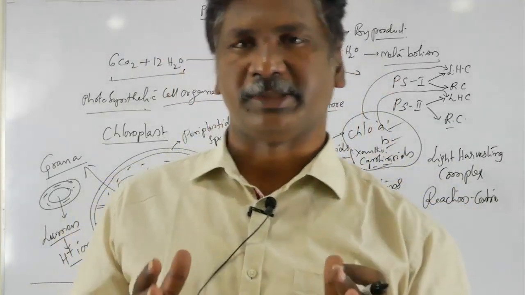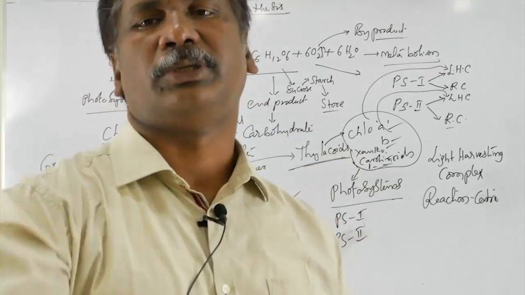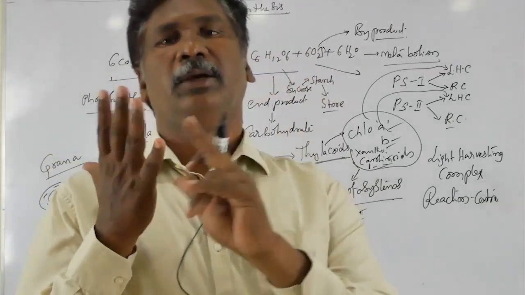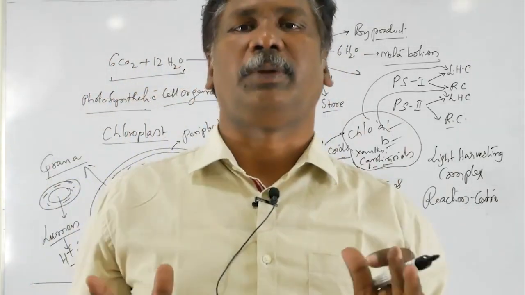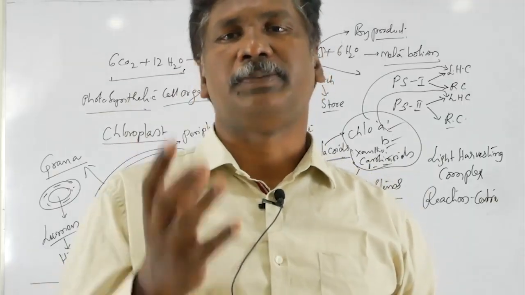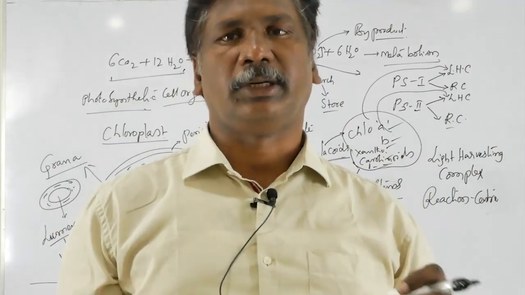What is the function of LHC? Those pigments absorb the light energy from sunlight that can be supplied to